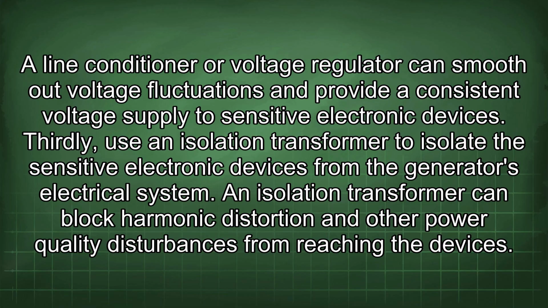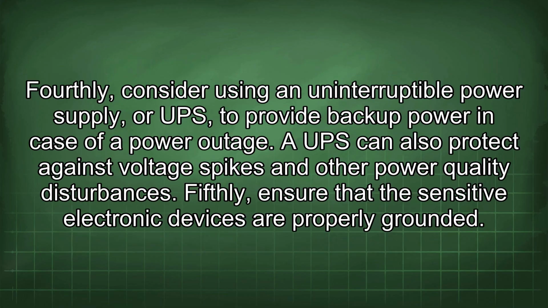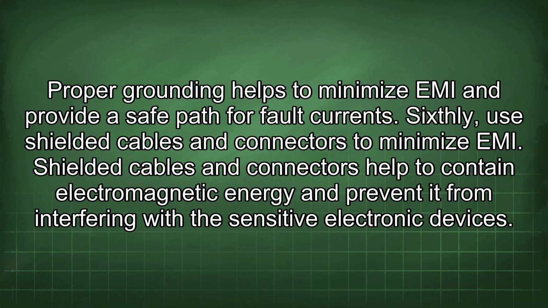An isolation transformer can block harmonic distortion and other power quality disturbances from reaching the devices. Fourthly, consider using an uninterruptible power supply, or UPS, to provide backup power in case of a power outage. A UPS can also protect against voltage spikes and other power quality disturbances. Fifthly, ensure that the sensitive electronic devices are properly grounded. Proper grounding helps to minimize EMI and provide a safe path for fault currents.